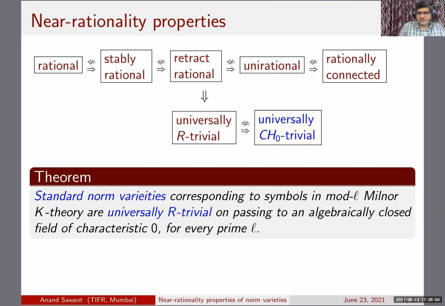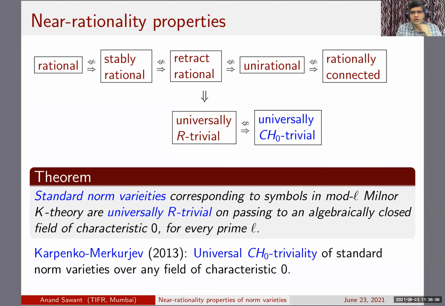The best known result up to now is due to Karpenko and Merkurjev, which shows that these standard norm varieties are universally Chow zero trivial. And we are able to show that these are universally R trivial after passing to the algebraic closure. But anyway, I will come to the precise definition of the standard norm varieties very soon.